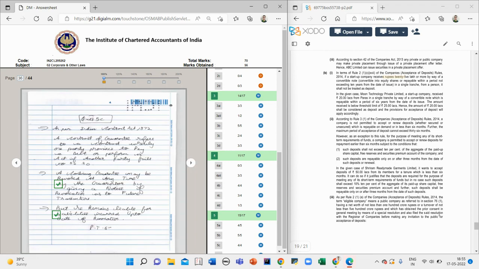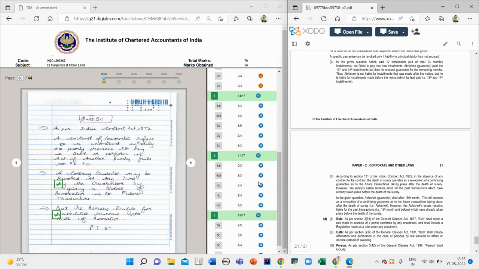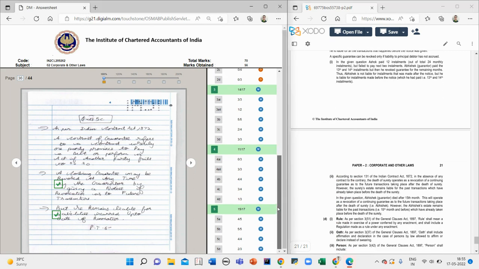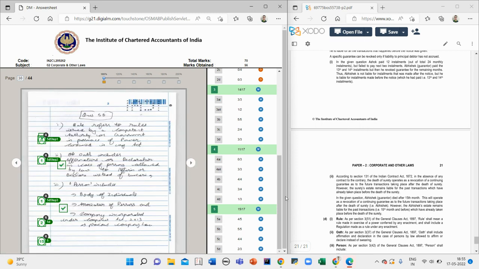Then 5C was a Contract Act question, which I answered. How much did I get in 5C? 4 out of 4 again. It was regarding continuing guarantee. Then 5D is regarding definitions: rule, oath, person. Three definitions I gave. One definition of rule was wrong, which I made up, so I got two. In this question, you can see I got the best mark, 15 out of 17.